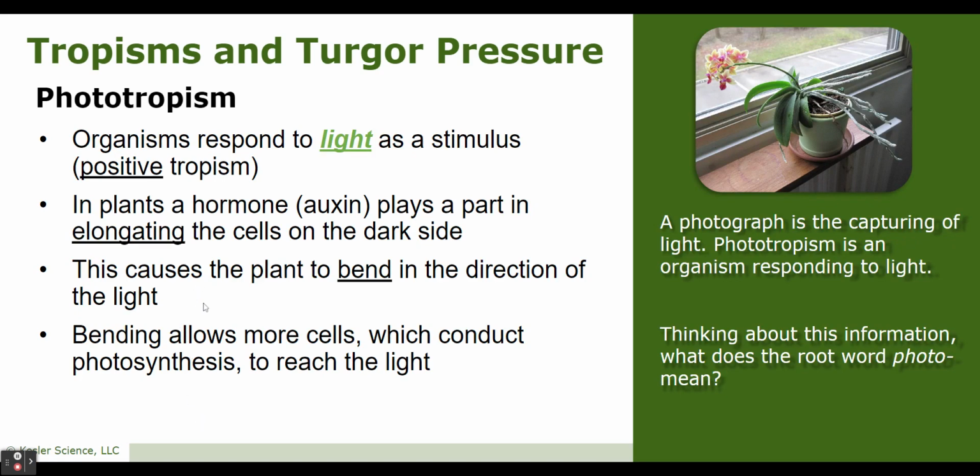Phototropism. This is when an organism responds to light as a stimulus. This is considered a positive tropism. It's going toward. In plants, a hormone called auxin plays a part in elongating, that means stretching, the cells on the dark side of the plant, the side opposite the light. This causes the plant to bend in the direction of the light. Bending allows more cells, which conduct photosynthesis, to reach the light.